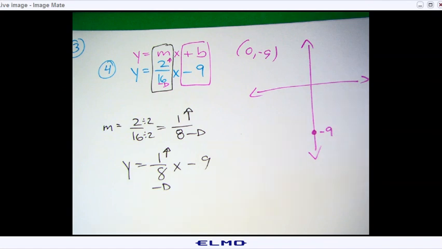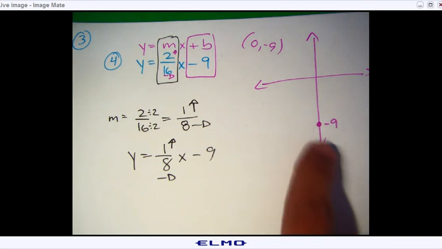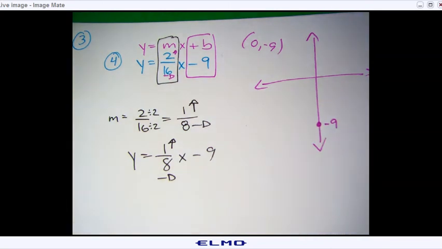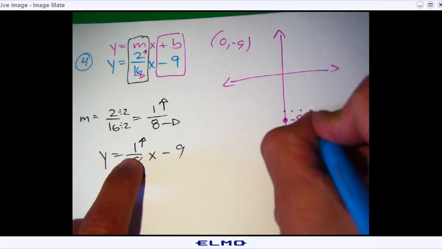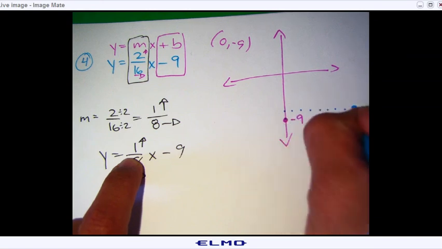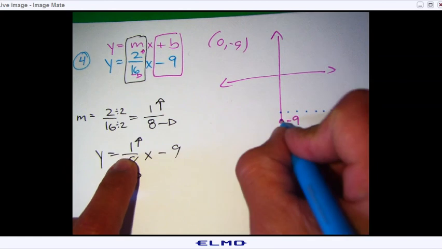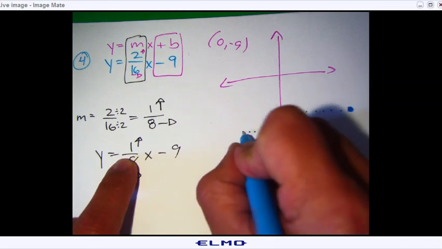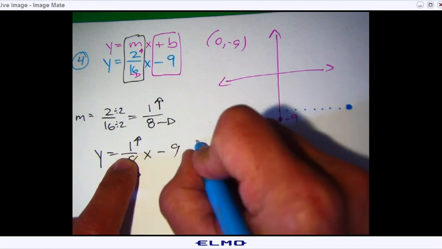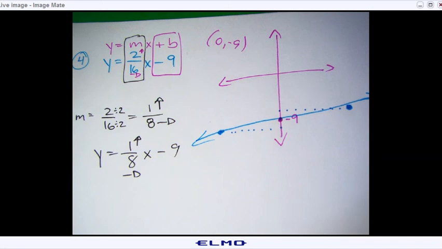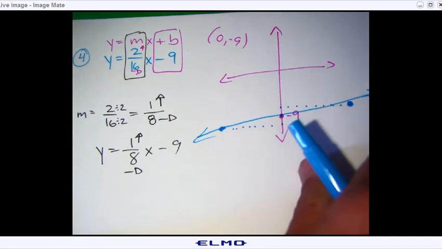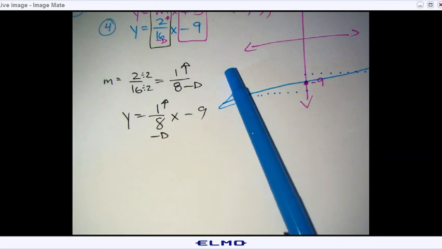Make sure you're writing this in the notebook. So again, the graph here was the change of y over change of x, aka rise over run, right? So you're going to rise 1 and then 8. 1, 2, 3, 4, 5, 6, 7, 8. See that? And then you're going to fall 1, and 1, 2, 3, 4, 5, 6, 7, 8, and you'll get it. So you should have 3, 1 in the middle and 1 and 1 on the side. So your graph should be going like this, up. All right? So check it, make sure you have it like that, and then we'll go ahead and do number 5.